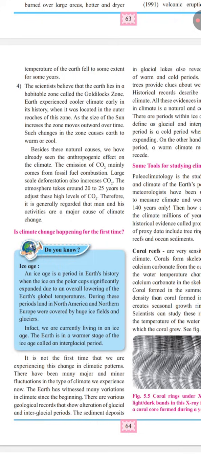Now, what are the major human causes? Fossil fuel combustion, large scale deforestation, increases CO2, and then change in climate. And with this, we have understood the major indicators and causes of climate change.